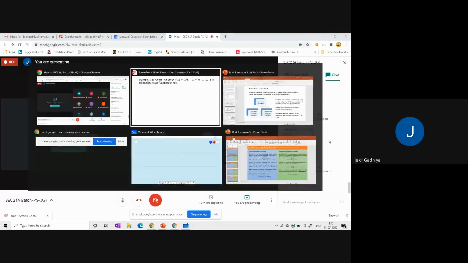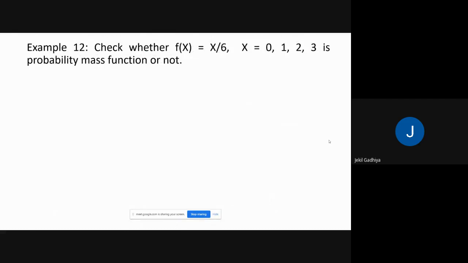Look at here. What is the question? Check whether the given function is a probability mass function or not. Okay. So to become a probability mass function, it must be a probability function first. And to become a probability function, it must satisfy two conditions as we discussed earlier.